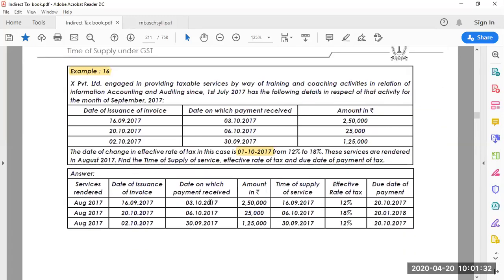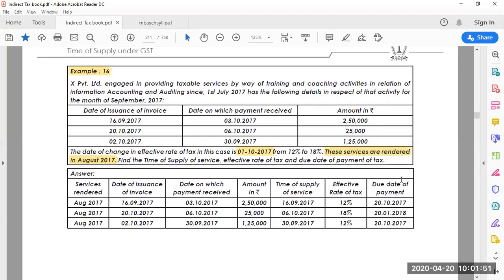Okay, it is clear because it has been clearly mentioned when the service is rendered. In the first column, services rendered, all three cases were rendered in August 2017.